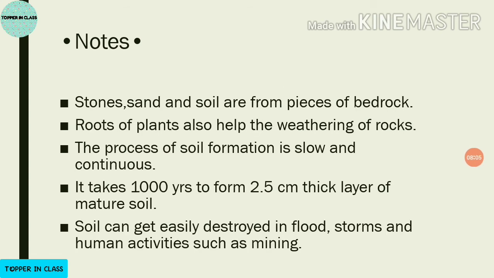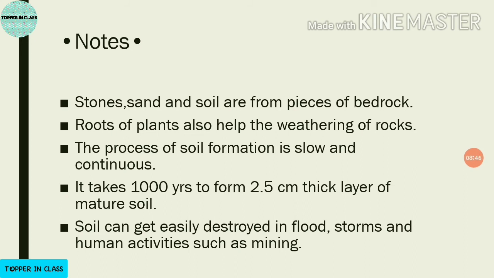So in the layers of land, the topmost layer is humus, then mature soil, then sand, then immature soil and small stones, and at last bedrock. So the small stones and the particles of sand and soil are also pieces of bedrock. Okay. So roots of plants also help the weathering of rocks. Okay.